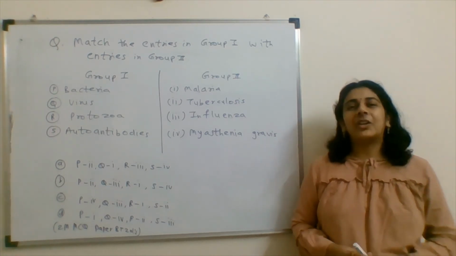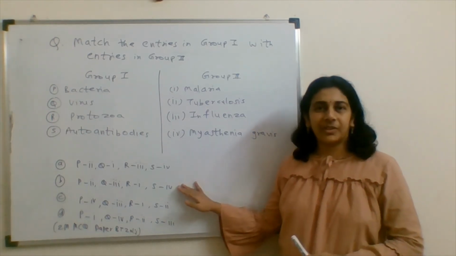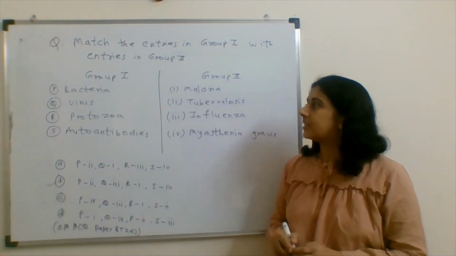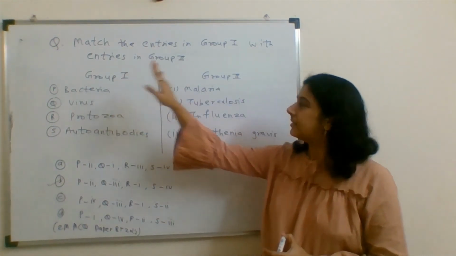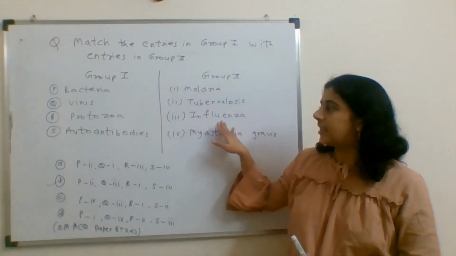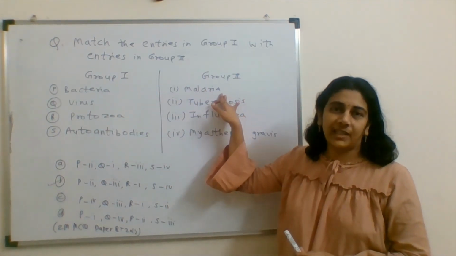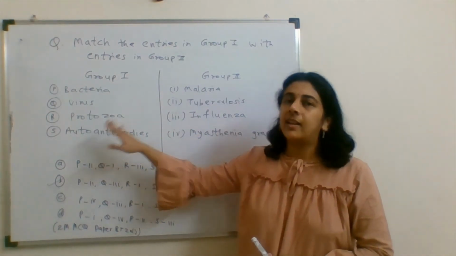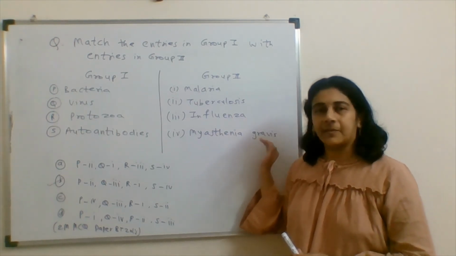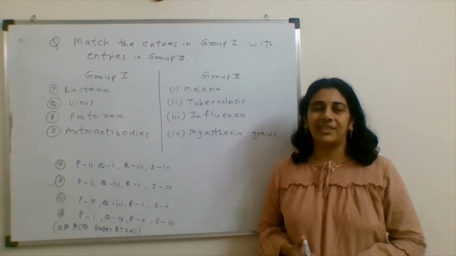So after understanding all these diseases and their causative agents, we come to the conclusion that the answer for this question is option B. Here, bacteria cause tuberculosis, a virus is the causative agent for influenza, protozoa are responsible for causing malaria, and autoantibodies are formed in an autoimmune disorder, myasthenia gravis. So option B is the correct answer for this question.